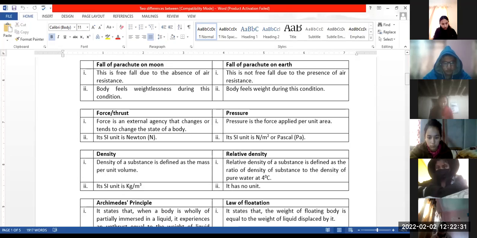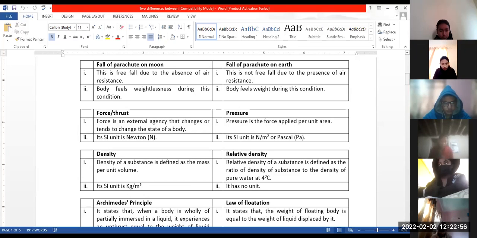Priyanka, differences between weightlessness and free fall. Sir, free fall: when a body falls under the influence of gravity, neglecting the air resistance, is called free fall. Good.